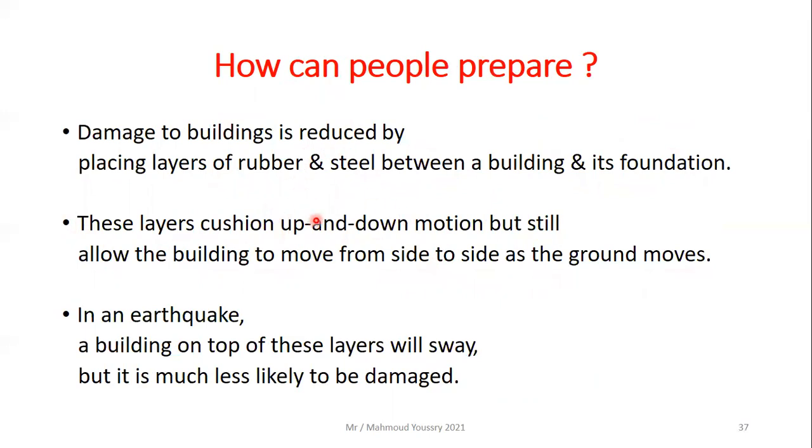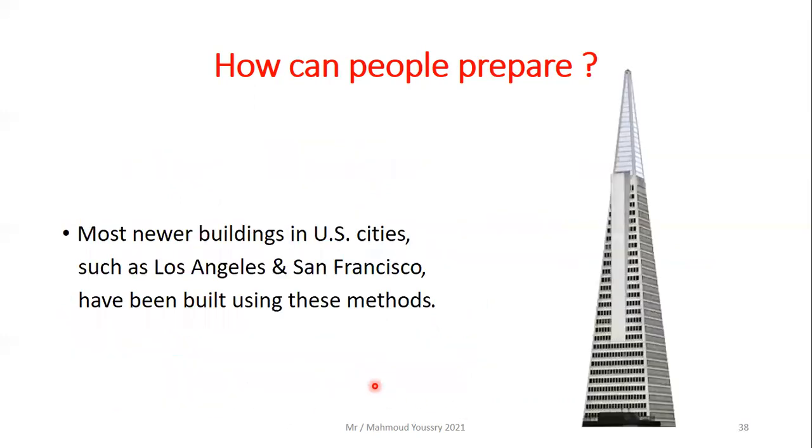Cushion up means it acts like a pillow below the building itself. In an earthquake, a building on top of these layers of rubber and steel will sway or shake a little bit, but it is much less likely to be damaged.